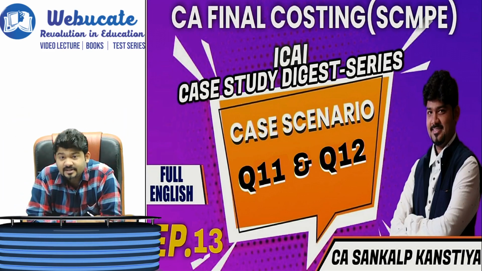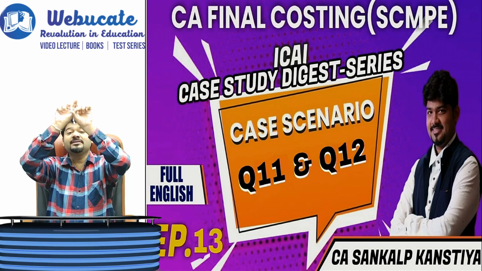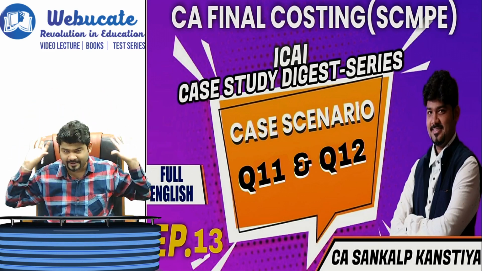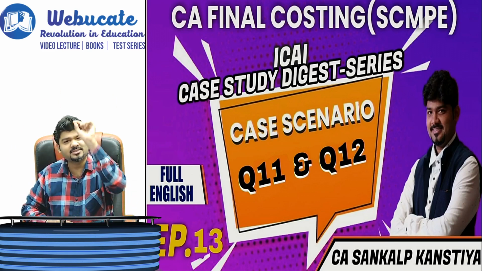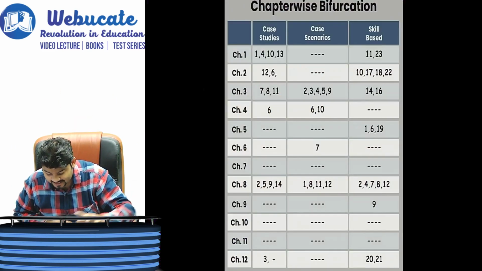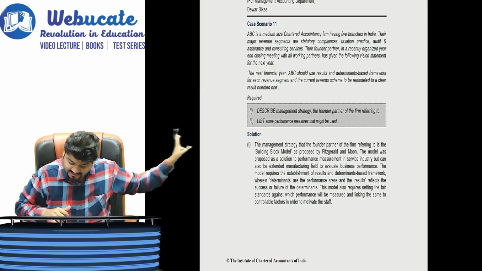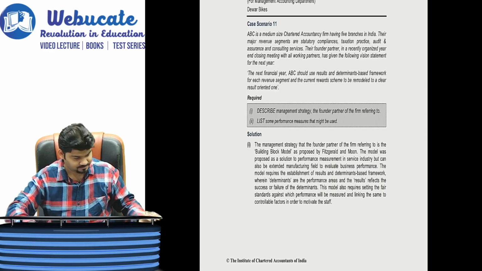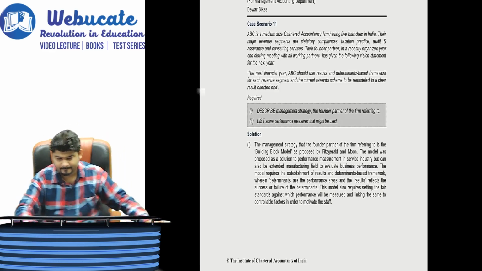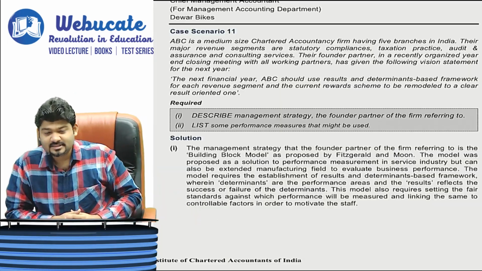So are we clear with that? If not, let us quickly make a short summary. Now let's first discuss what case scenario 11 is. It's a very short case scenario, as you can see from here. Okay, just a moment. Okay, so here we are.